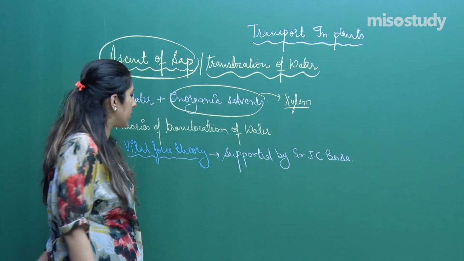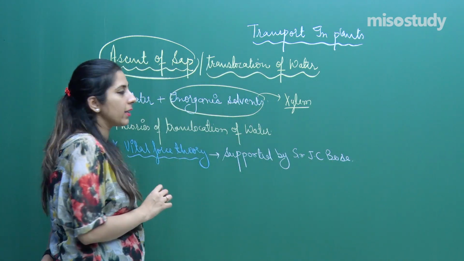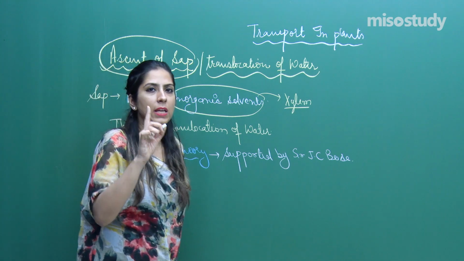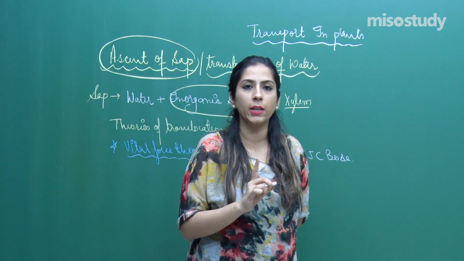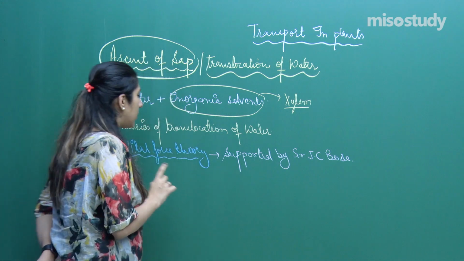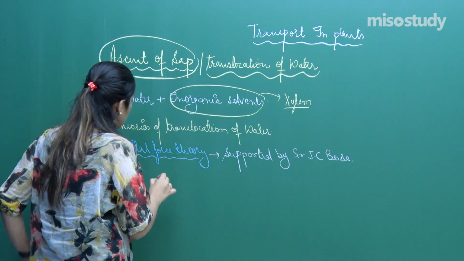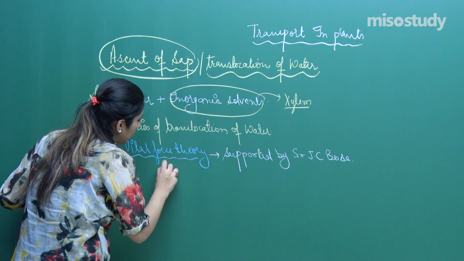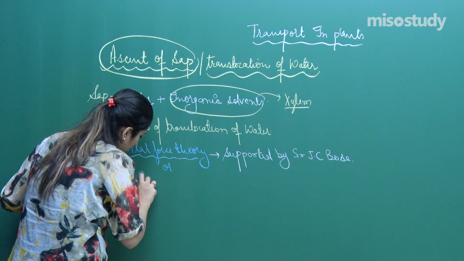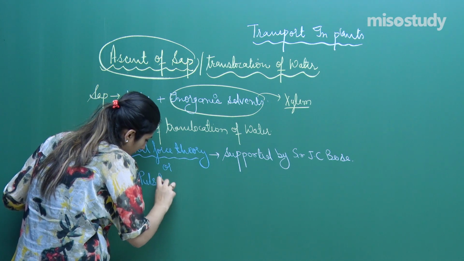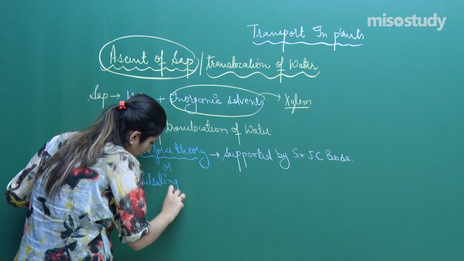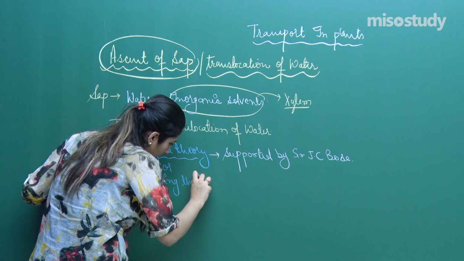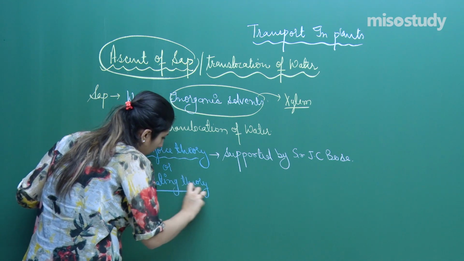Supported by Sir J.C. Bose. This theory is also called, so remember this very carefully, when I am giving one or two names to the theory, you should remember the other name as well. The name of this theory is also the pulsating theory. Now, what does this theory say?